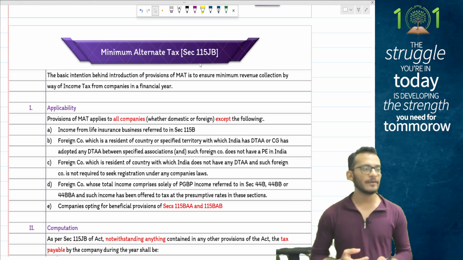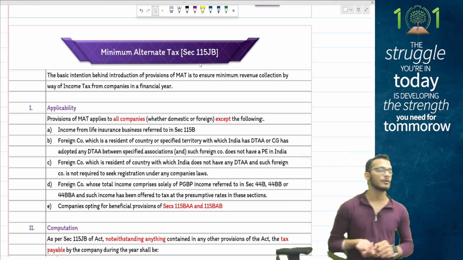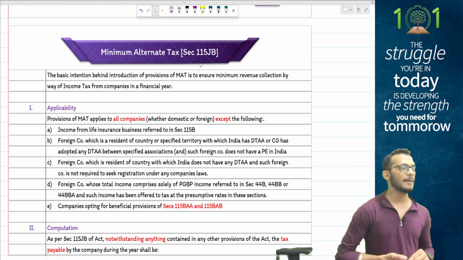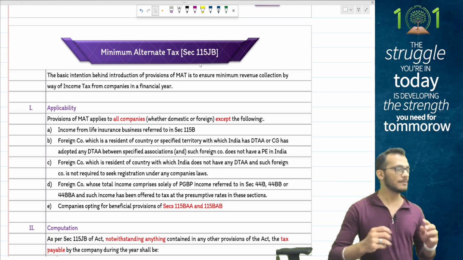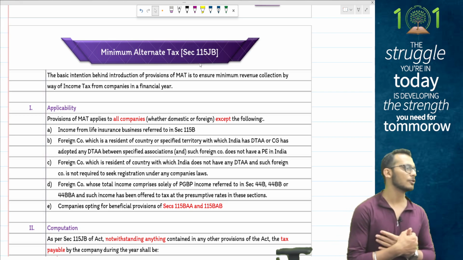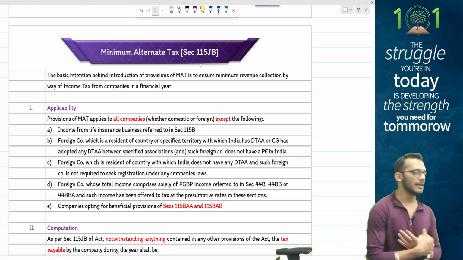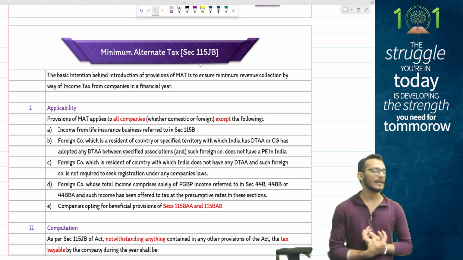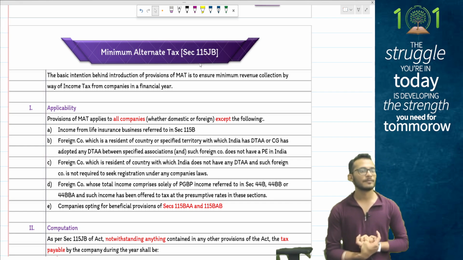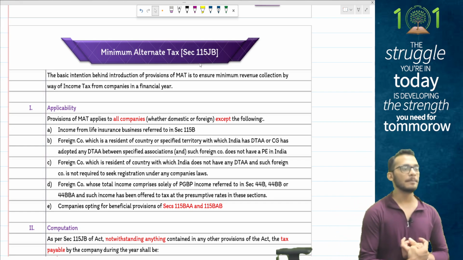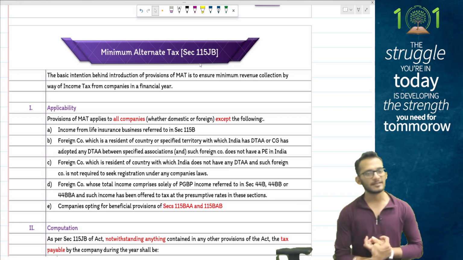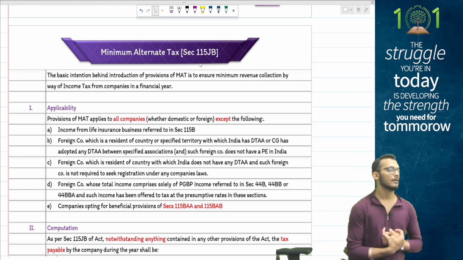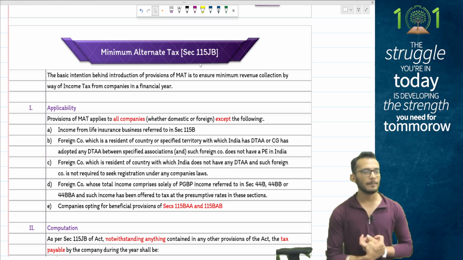These provisions of MAT basically say that if you report your income under normal rates and pay tax on normal provisions, but because you have claimed some big deductions I'm not able to justify the turnover of India, I will ask you to pay tax under MAT at the rate of 15% of the book profits, which is computed as per accounts.